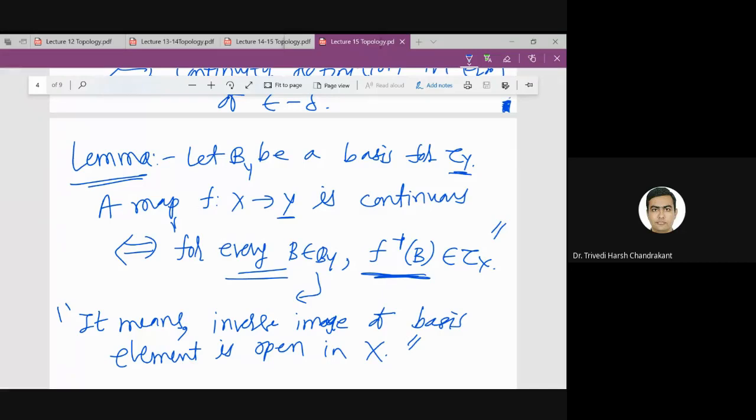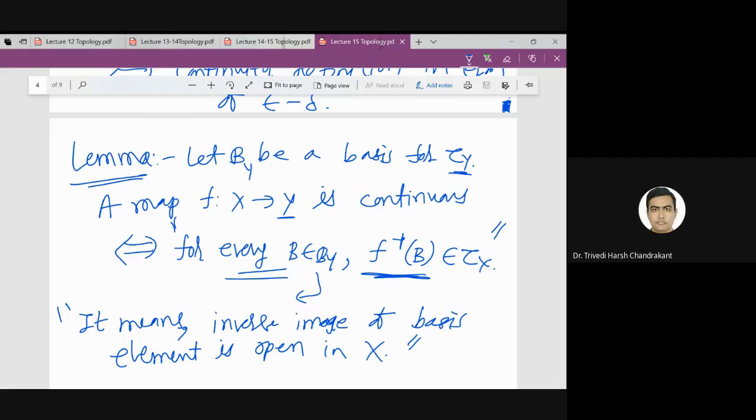So which part is simpler? Did you understand what is the meaning of f is continuous? What is the definition of continuous function from a metric space X to Y?